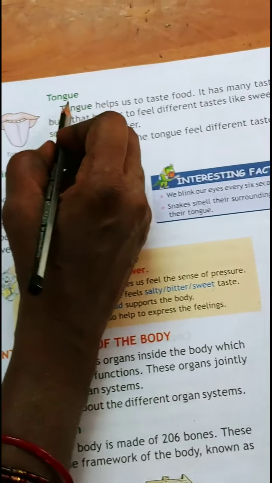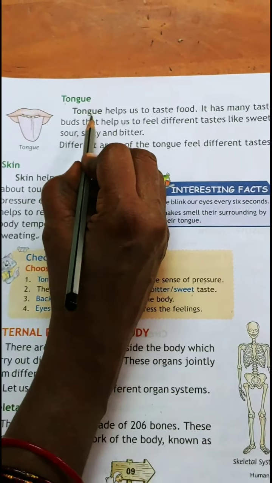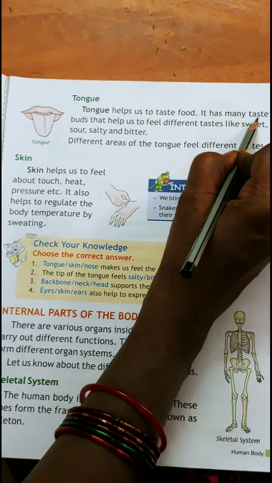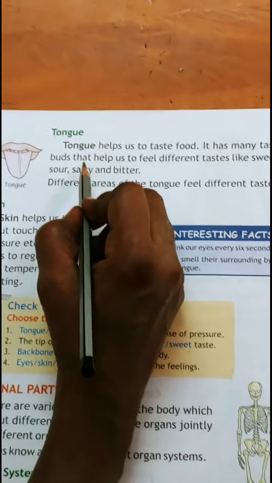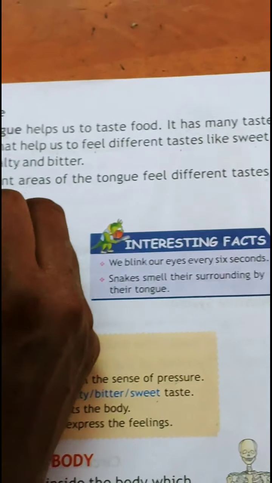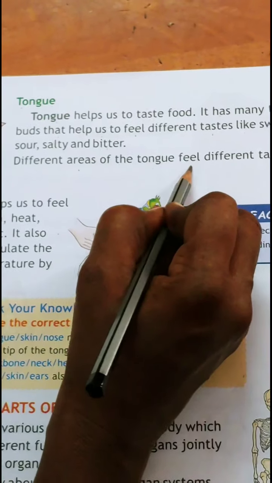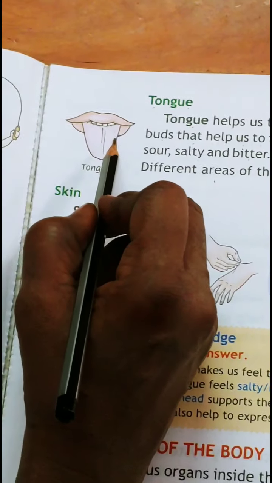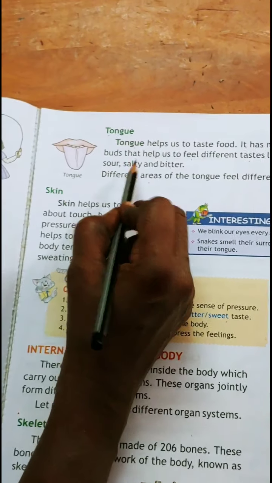Now let's know about another sense organ. Tongue. TONGUE. Tongue helps us to taste food. It has many taste buds. We have taste buds on the tongue. What do those taste buds do? They help us to feel different tastes like sweet, sour, salty and bitter. Different areas of the tongue feel different tastes. So the tongue has different kinds of taste buds and each taste bud tastes a different taste. The different kinds of tastes are sweet, sour, salty, bitter.